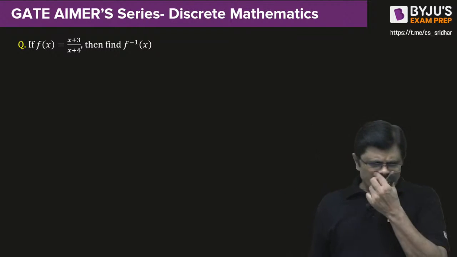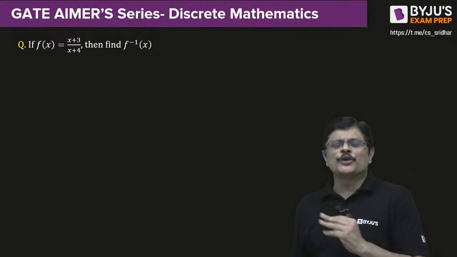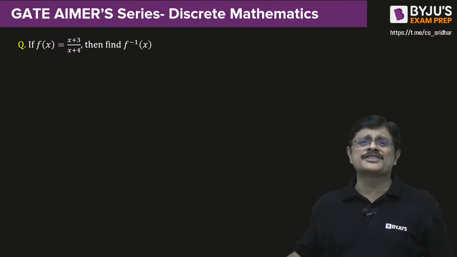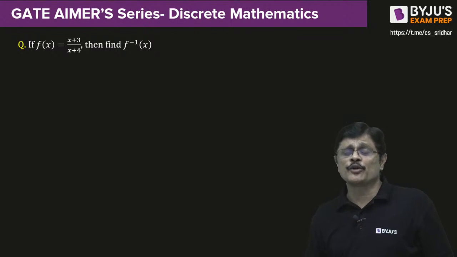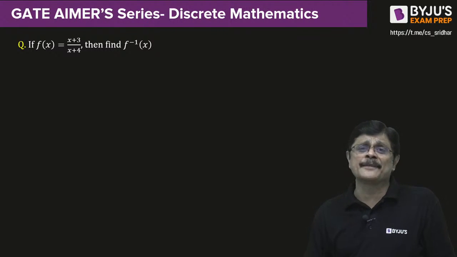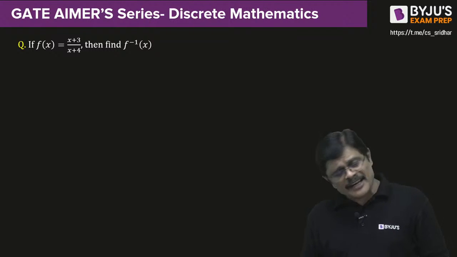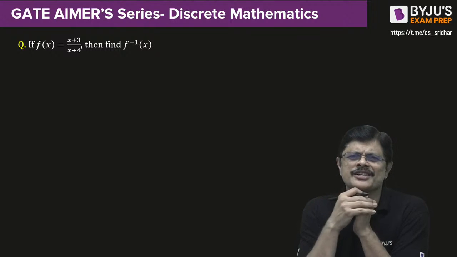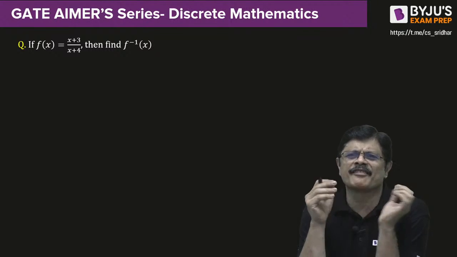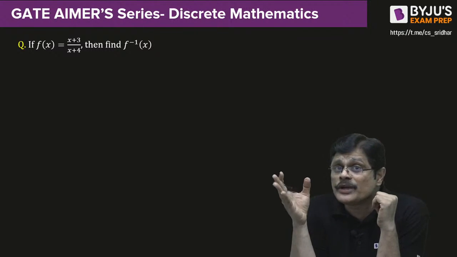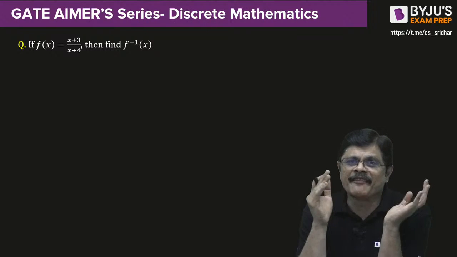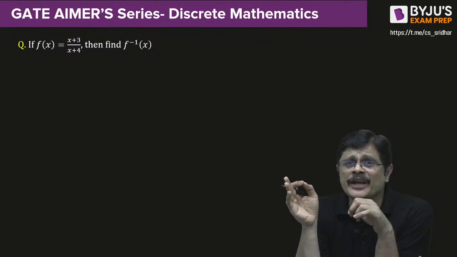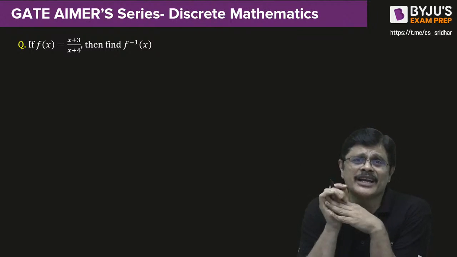Now, after this relations part, we just move on to functions. Then we again come back to relations, where we talk about different types of relations. But functions we all know, because everywhere we use functions. What is a function? It is a rule which assigns every element of set A to a unique element of set B. That is what is called a function.